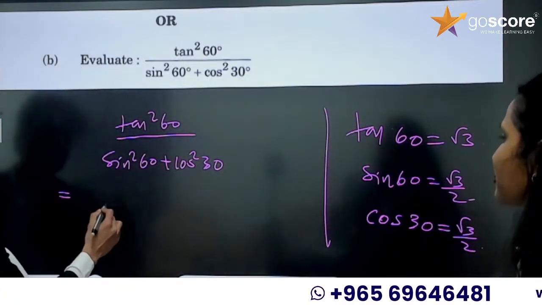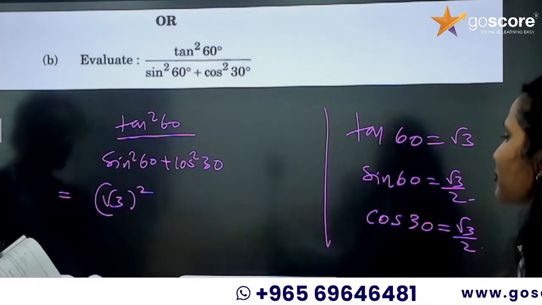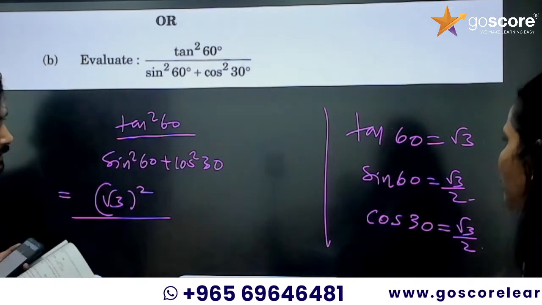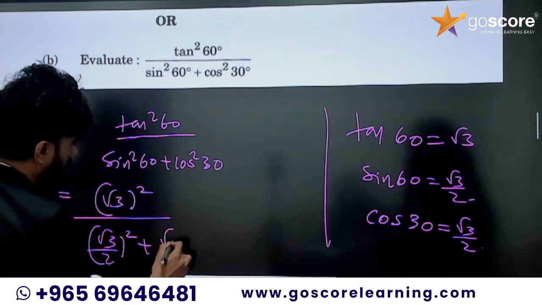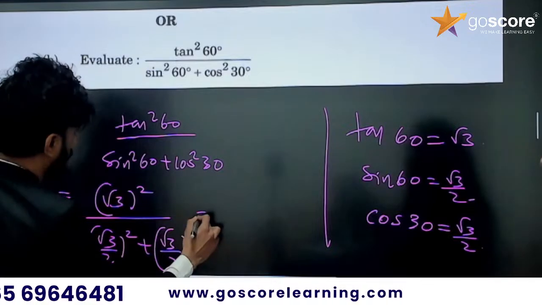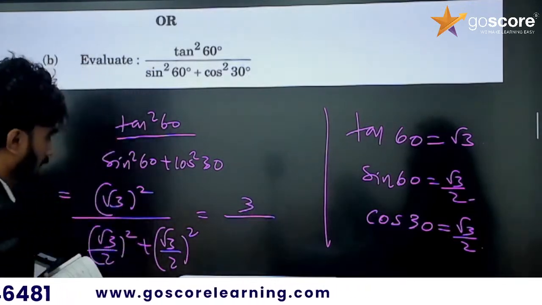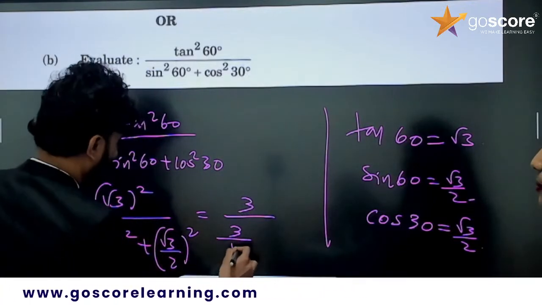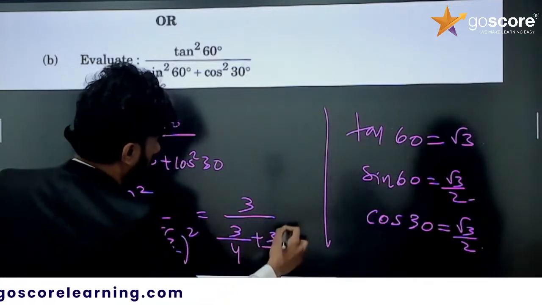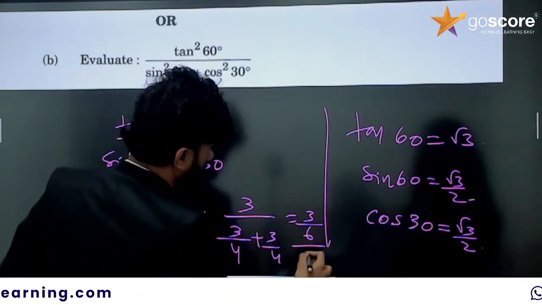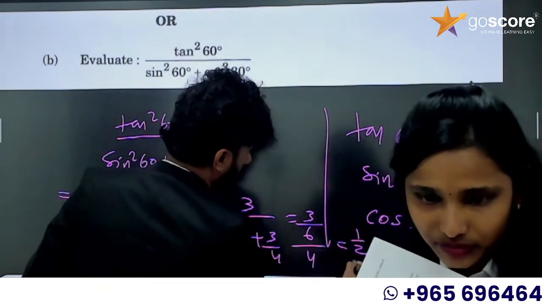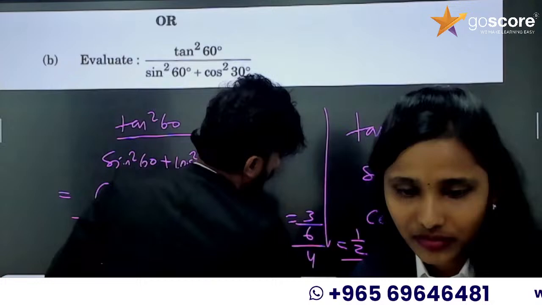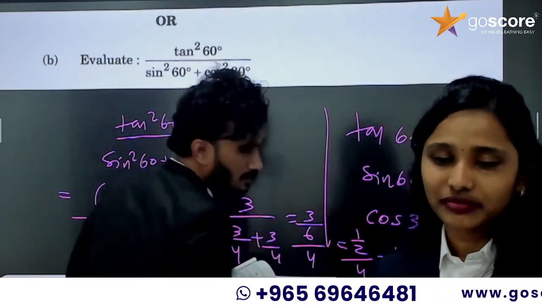So we can solve. This one is root 3 whole square divided by root 3 by 2 whole square plus again root 3 by 2 whole square. So this is 3 divided by 3 by 4 plus 3 by 4. So 3 divided by 6 by 4, which is 3 divided by 3 by 2, so the answer is 2.